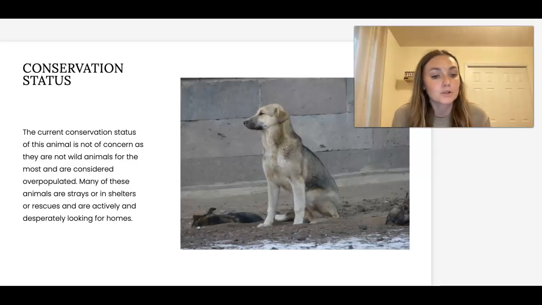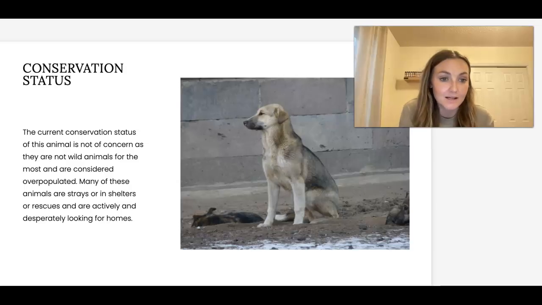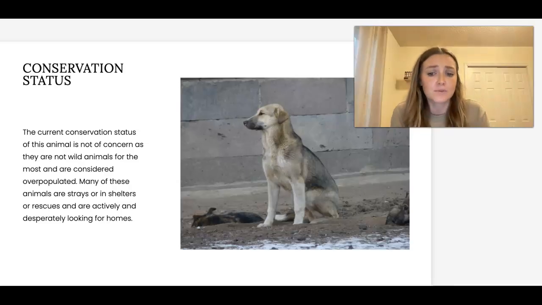However, free-range or feral dogs pose major ecological threats. They have contributed to the extinction of at least 11 vertebrate species and negatively impact around 188 of the IUCN-listed threatened species. And these include mammals, birds, reptiles, as well as amphibians.